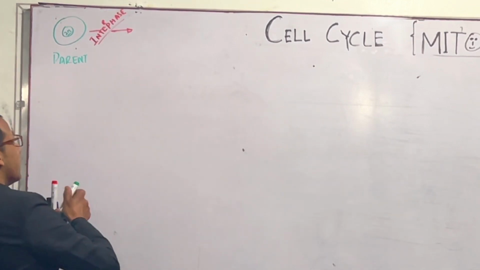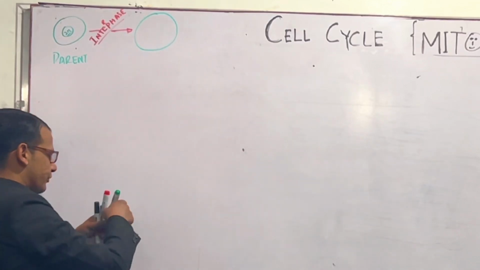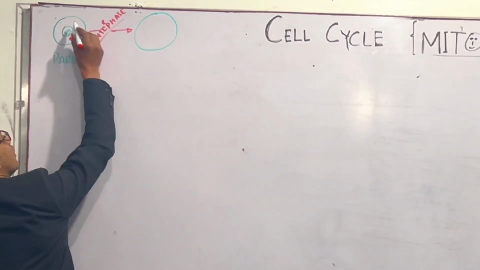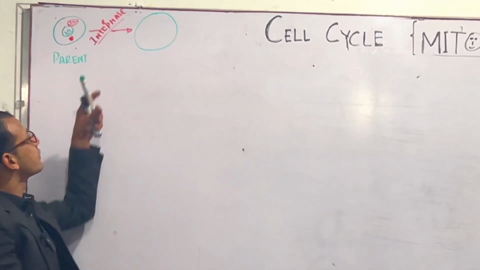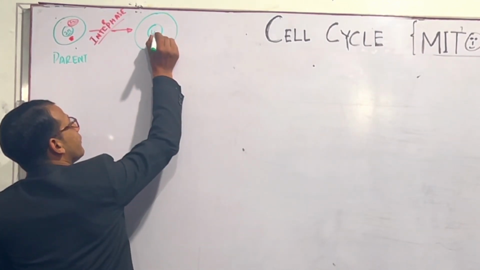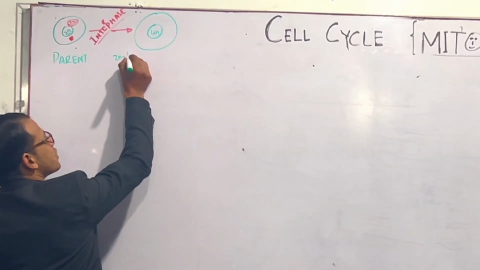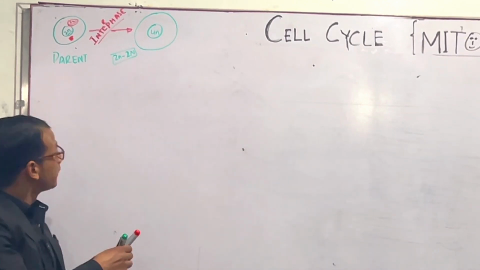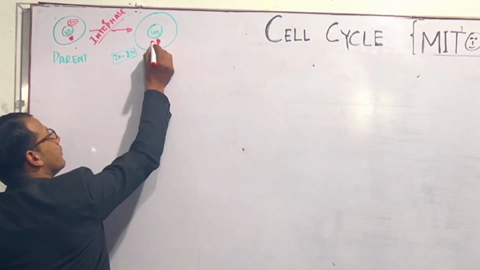first step, it will grow in size. Second step, for example, if this parent cell has one ribosome and one mitochondria, then after interphase this cell has 4n or 2n number of chromosomes having double stranded DNA, and the cell organelles become doubled.